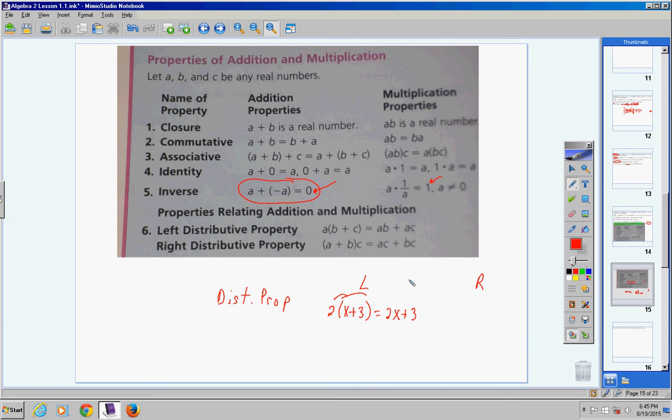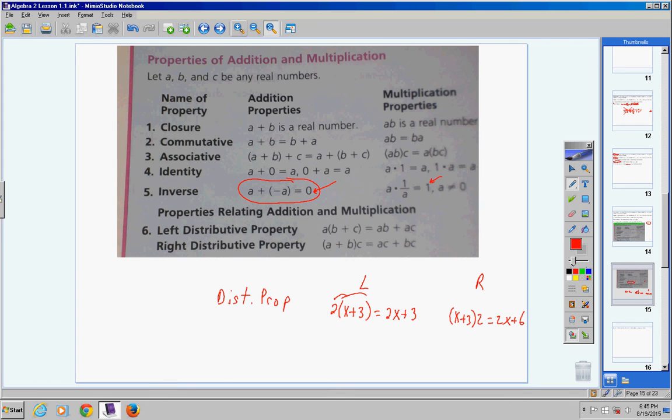Or this 2 right here. See this 2? That 2 can also be on this side of the parentheses. And so let's go ahead and take a look at that. If you had parentheses x plus 3 like this, and then a 2 right here, take the 2 and multiply it through. 2 times x is 2x. 2 times 3 is 6. Now if that's confusing, don't worry. We're going to go over all of this when we get into similar terms. You're fine, but just understand these examples, okay? Distribution is when you're taking a number and multiplying it through.